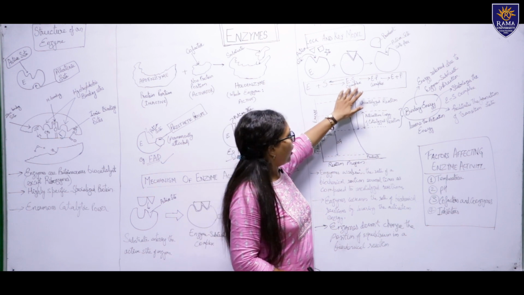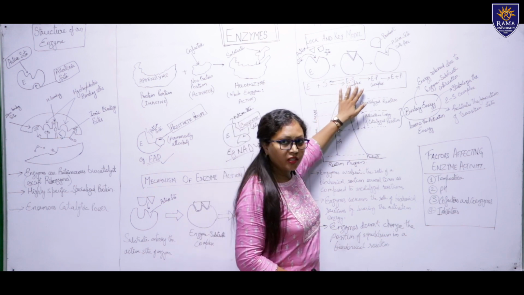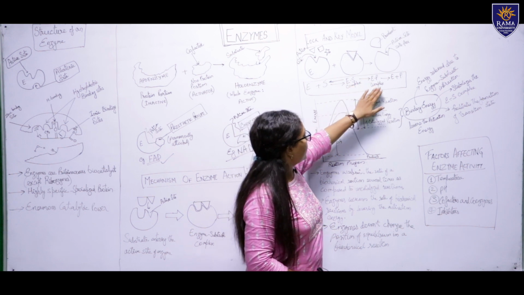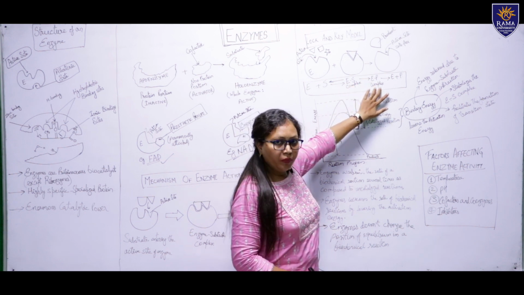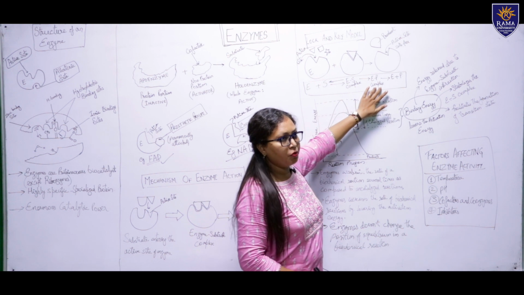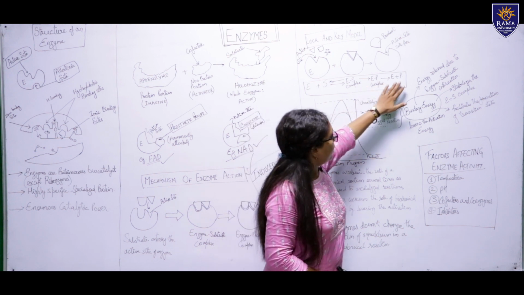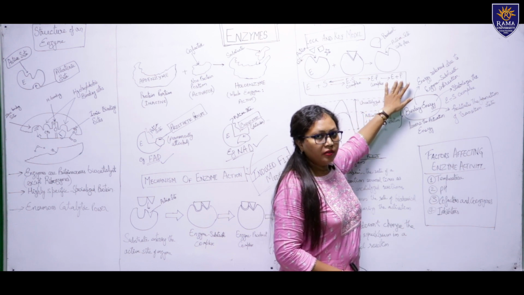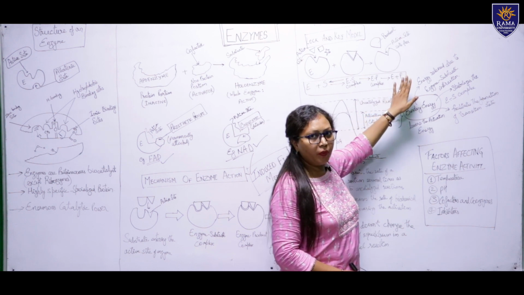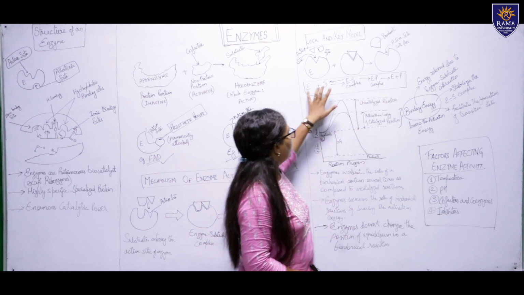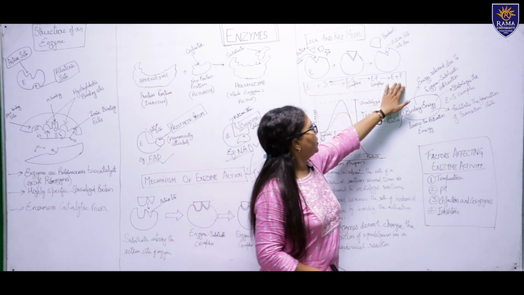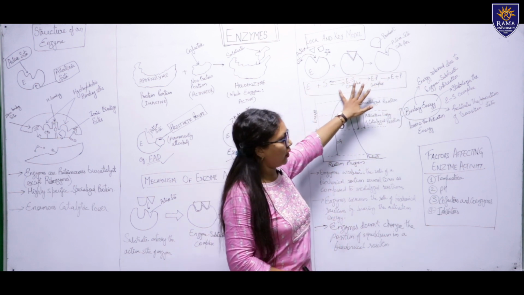This is not the final state. This is only the transition state. Why are we calling it a transition state? Because after this, the enzyme will convert the substrate into product, and the enzyme product complex will be formed, and the product will be released, and the enzyme sets free. So, this is the initial stage, this is the final stage, and this intermediate state is the transition state.